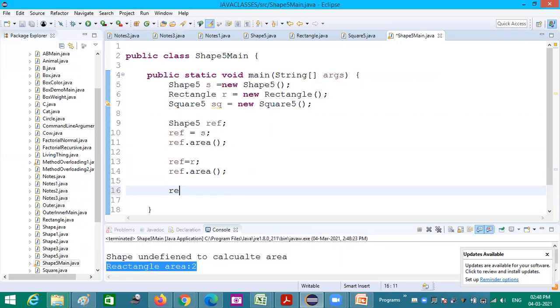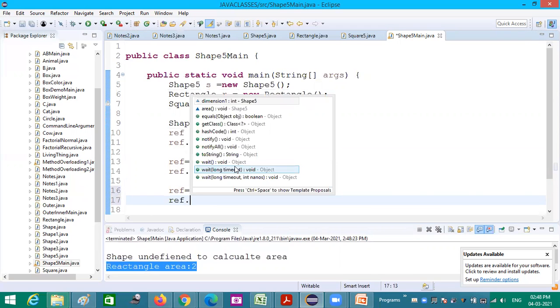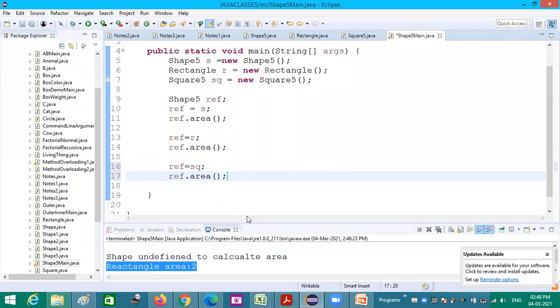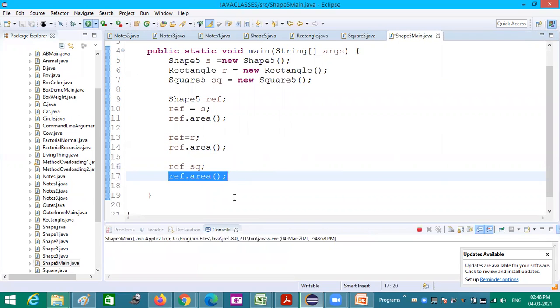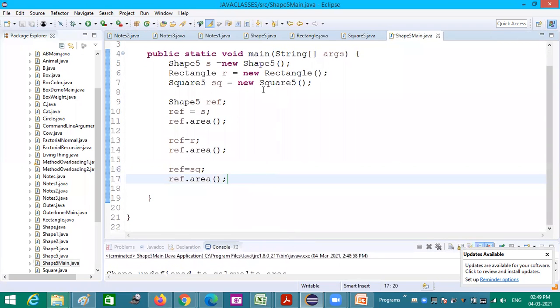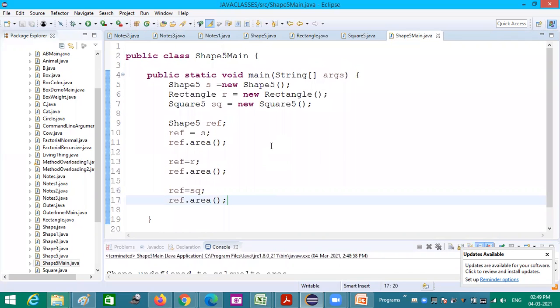So next time ref is assigned to SQ, square's object. Now this time I am giving ref dot area. So dynamic method dispatch applied here. So the third call for area is for the square. So you could see square area, dimension 2 into dimension 2. So 2 into 2, 4. Okay. So now this is about multi-level inheritance.